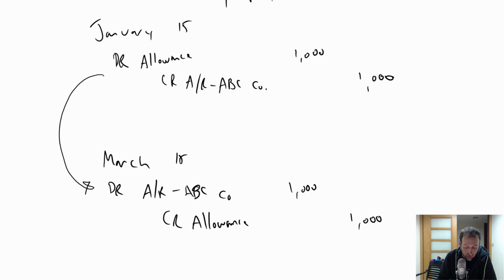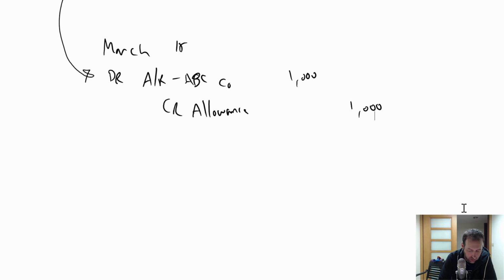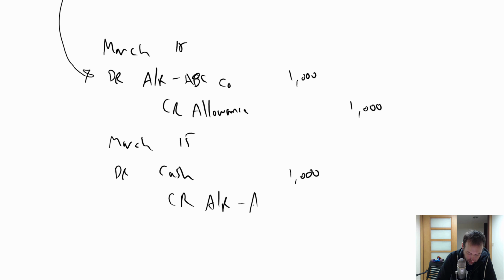So now it's just like we got paid for AR. So again, on March 15th, I don't know that I need to redate it, but I will just for fun. I debit cash to say, hey, these guys paid me cash. And that AR that I reinstated, that AR from ABC company, can go away now because they don't owe me the money anymore. So credit AR, ABC company for $1,000. And at that point, I have dealt with this properly.